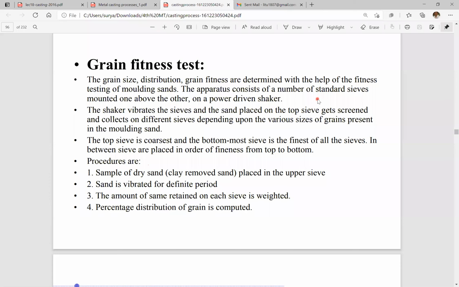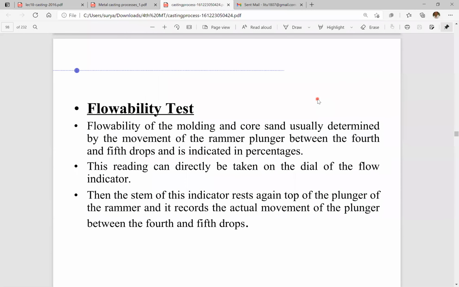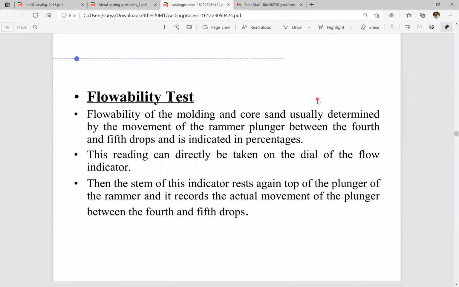Then we'll move to the next slide. Then the flowability test. Every sand has flowability also. The flowability of the molding and the core sand is usually determined by the movement of the rammer or plunger between the fourth and fifth drops, and it indicates its percentage.